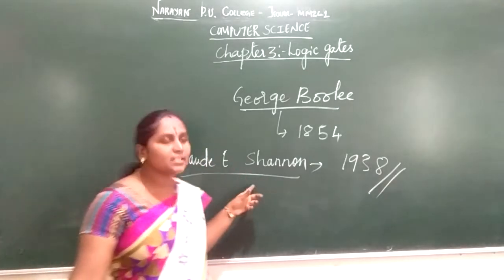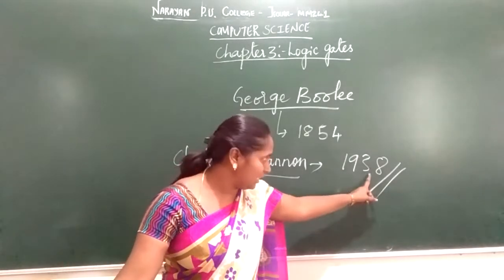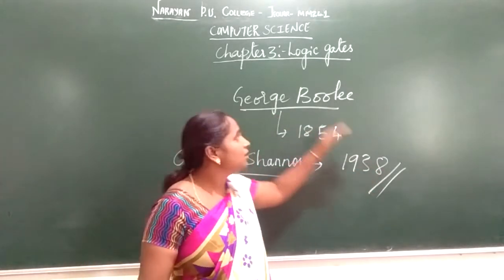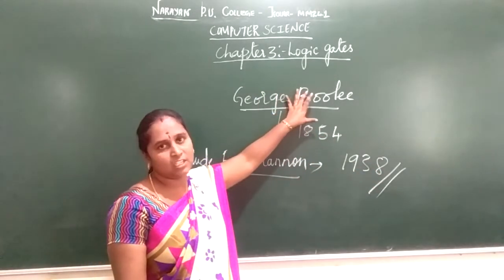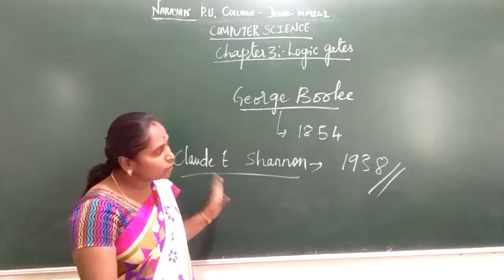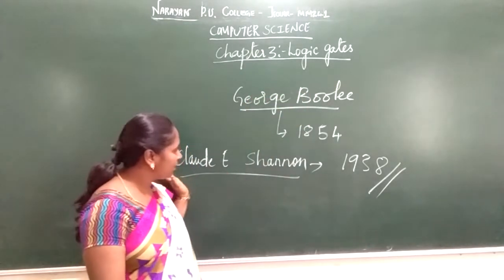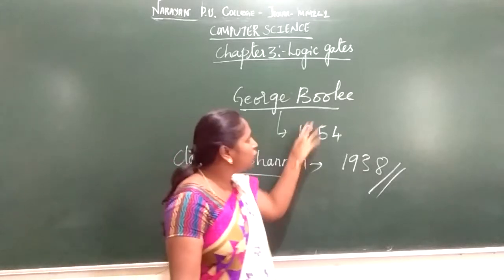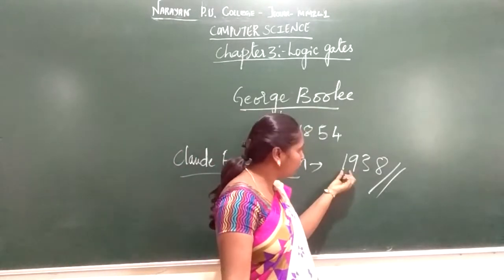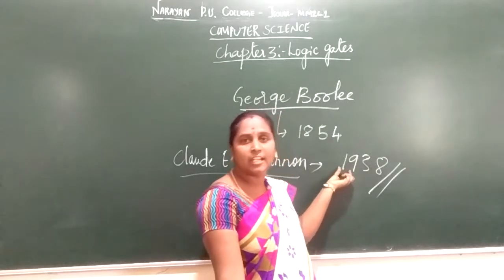So from 1854 till 1938, George Boole's investigation led to the development of Boolean algebra. Then circuit switching came into existence by Claude E. Shannon. He took George Boole's work as a basic foundation, and then led to the development of the symbolic analysis of relay switching.